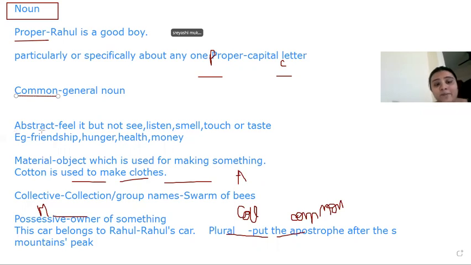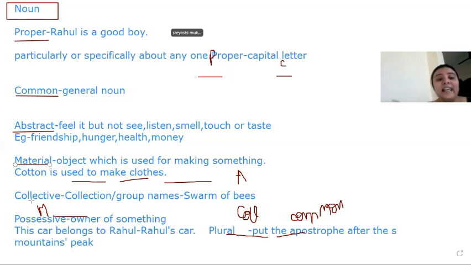Then it was abstract noun, which we discussed, like which we can only feel but not see, listen, smell, touch, or taste, like friendship, hunger, money, health, all these kinds of things. Then there was material noun, like an object which is used for making something, like cotton is used for making clothes. So cotton is the material noun.